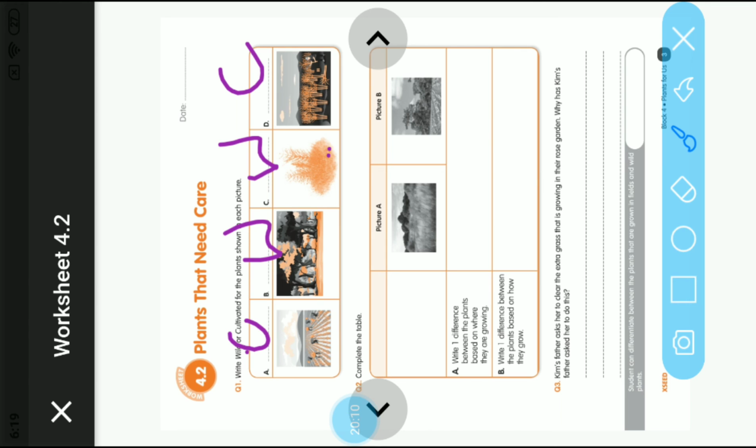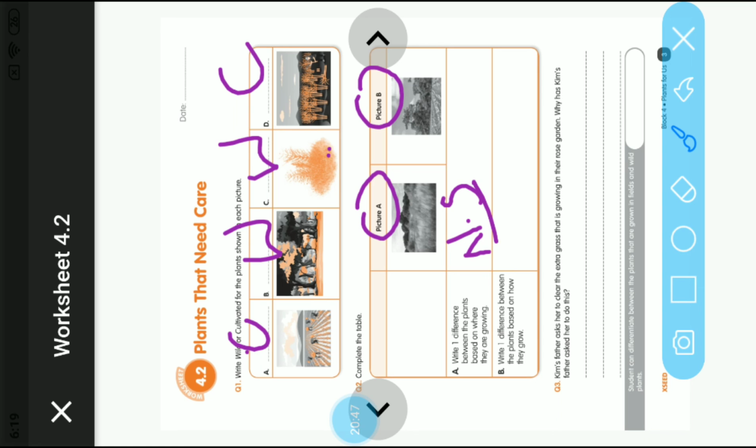Complete the table. They are giving you picture A and picture B, and two questions are posed related to these pictures. The first question is: write one difference between the plants based on where they are growing. The picture A plants are grown in their natural surroundings.